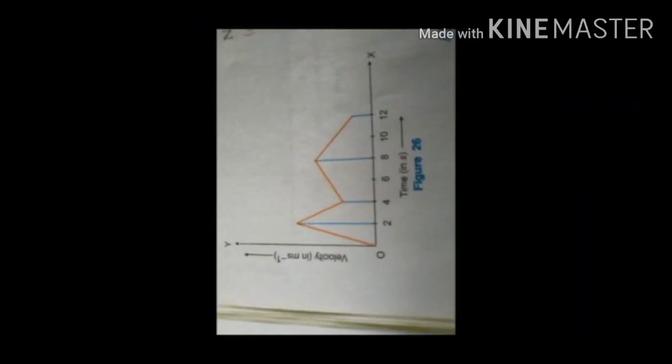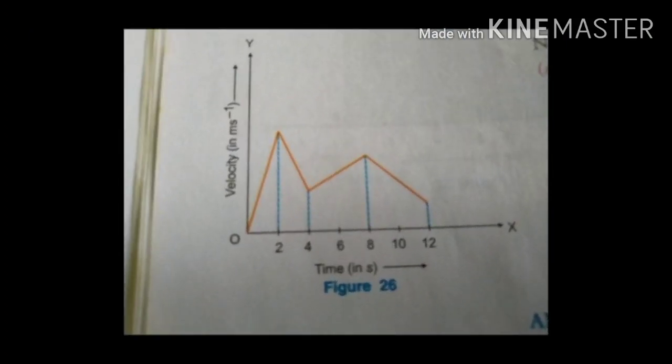Now the last one is the velocity time graph of non-uniform motion of an object. The velocity time graph for non-uniform motion shows that the velocity of the object is increasing at a constant rate up to 2 seconds. Then the velocity is decreasing at a constant rate up to 4 seconds. Again increasing up to 8 seconds and then decreasing up to 12 seconds.